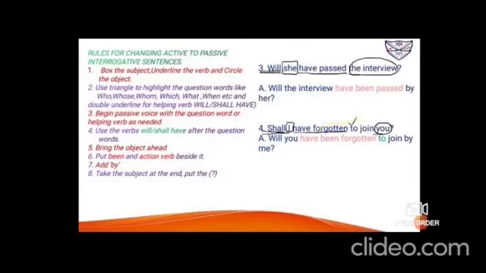So it is the object. Now what you have to do is, it was I, so they have used shall. You are going to bring you ahead, so you will be using what? You will be using will only again, because it's second person. Fine. So it is will. Then bring the object ahead, you. Have, this have you have to bring down. Additional word be and been. Forgotten, same way, V3. To join, extra words. And then by, I will change to me. So it sounds, will you have been forgotten to join by me?